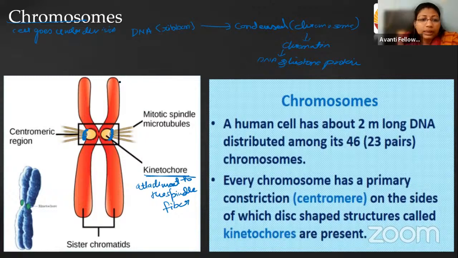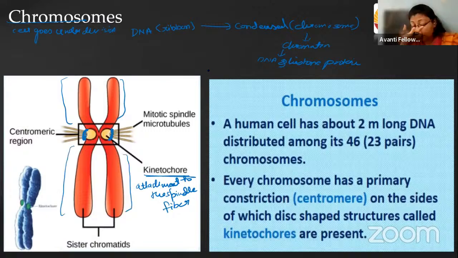Whereas it is having two arms, right? These arms are known as chromatids. The upper one is known as the P arm and the lower one is known as the Q arm. And depending on the size of these two arms, we are having four different types of chromosomes.